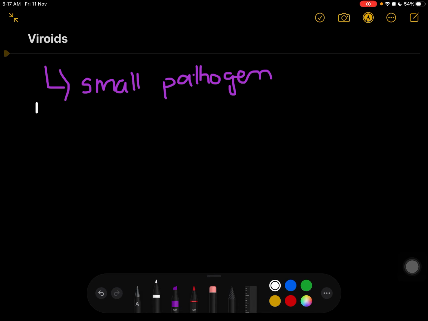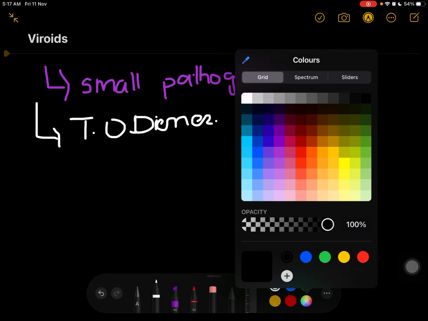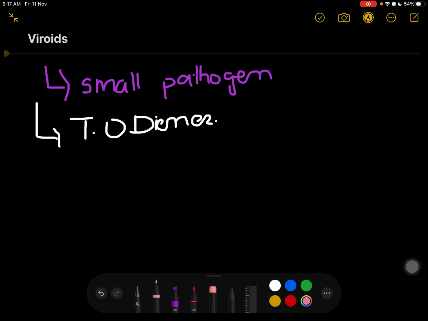So basically it was discovered by T.O. Diener. Guys, let me tell you a story in which you can remember the discovery and the name of the scientist in a very interesting way. Consider this my own fiction story. Don't consider it as truth. The name of the scientist was Diener.